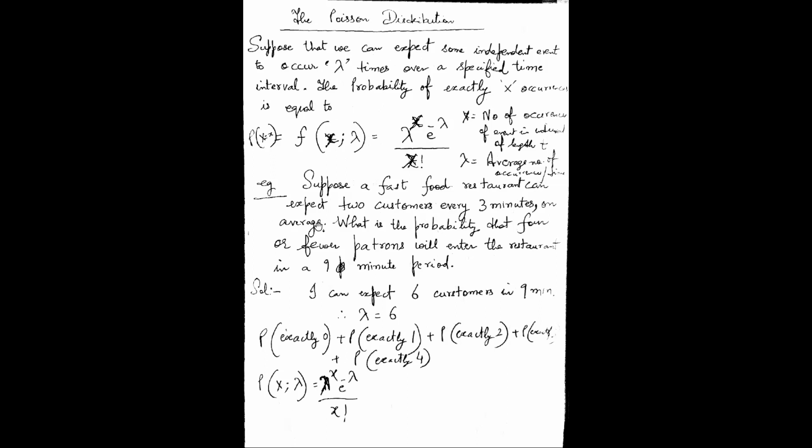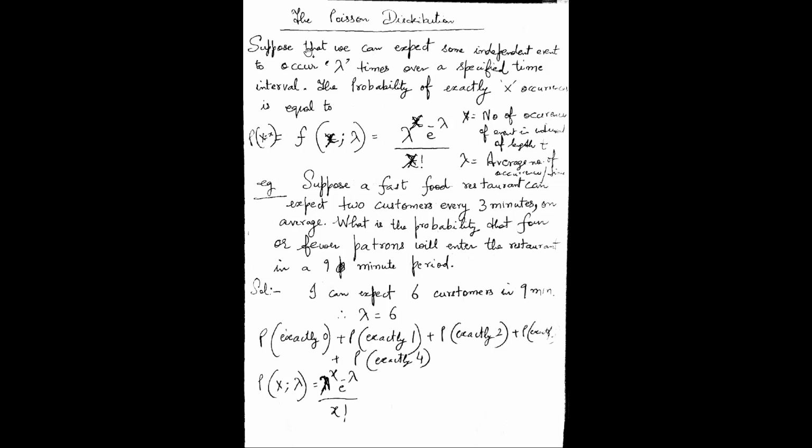The restaurant is expecting 2 customers every 3 minutes on average. Actually, how many customers are coming is not the point. It may happen that no customer comes in 3 minutes, or it may happen that 4 customers come in 3 minutes. But on average, we are saying that 2 customers every 3 minutes will come to the restaurant. So that's what is lambda.